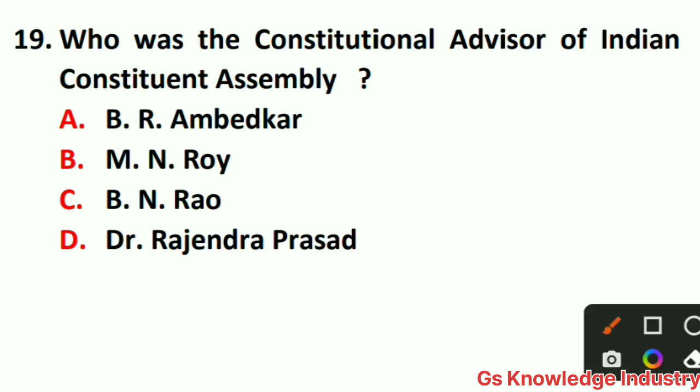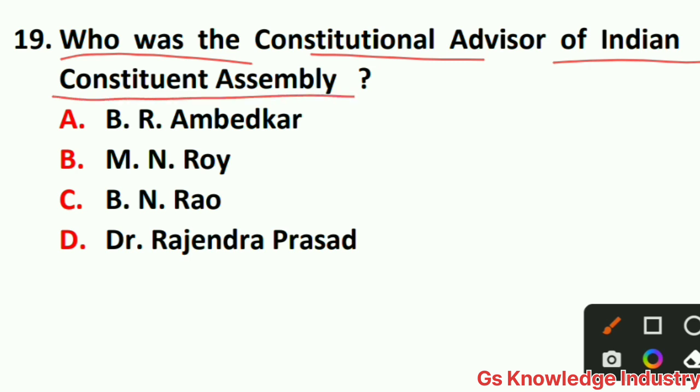19th number question is, who was the constitutional advisor of Indian Constituent Assembly? Option A B R Ambedkar, option B M N Roy, option C B N Rao, option D Dr. Rajendra Prasad. So here the right answer is option C. Okay, B N Rao. Who was the constitutional advisor of Indian Constituent Assembly? B N Rao.